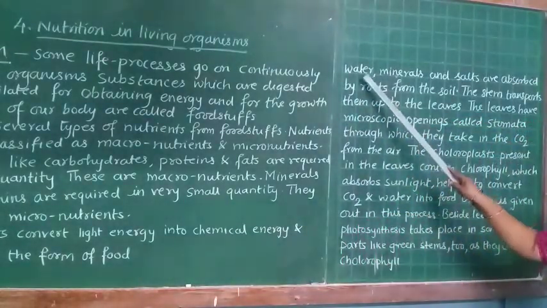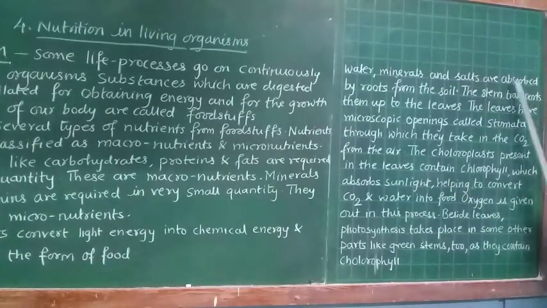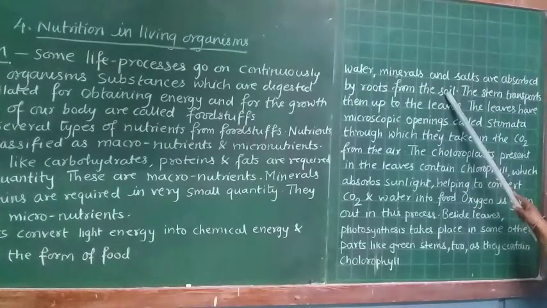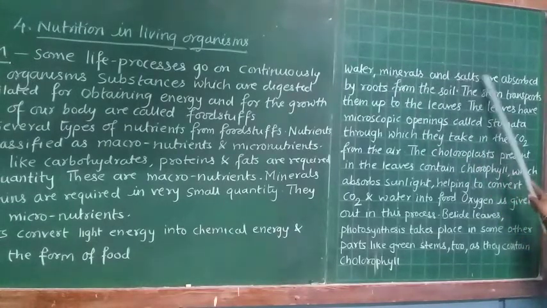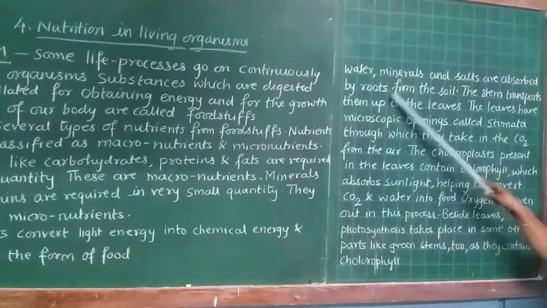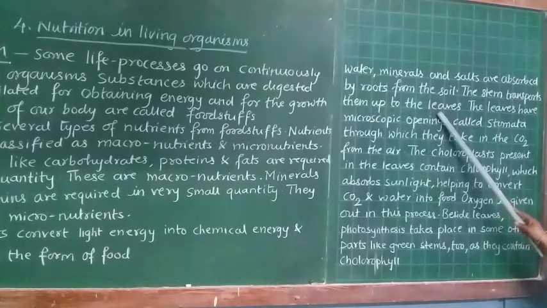See here, water, minerals and salts are absorbed by roots from the soil. So what do the plants do? They absorb the water, minerals and salts from the soil. How do they absorb it? They absorb it with the help of the roots. The stem transports them to the leaves. So what does this tell us?